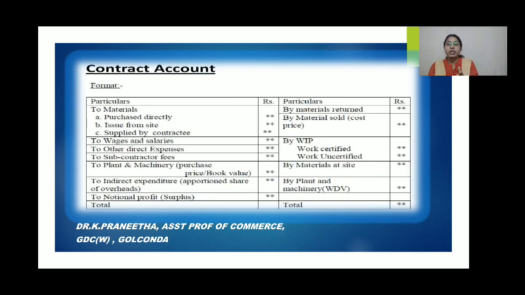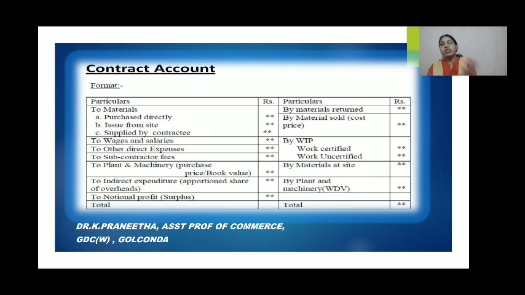That is, work which has been completed and certified, and work completed but not yet certified. Next is by materials at site, the closing stock of materials, which we show on the credit side. Next, by plant and machinery, at the written down value, that means the closing balance.